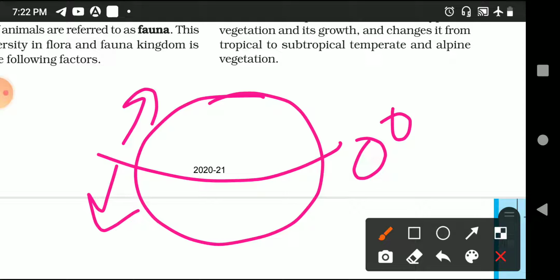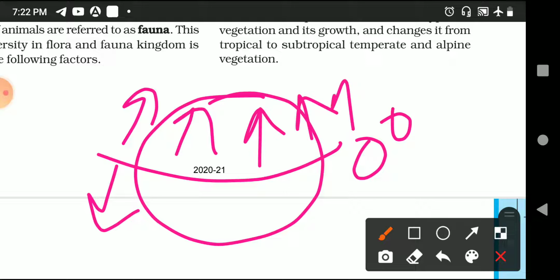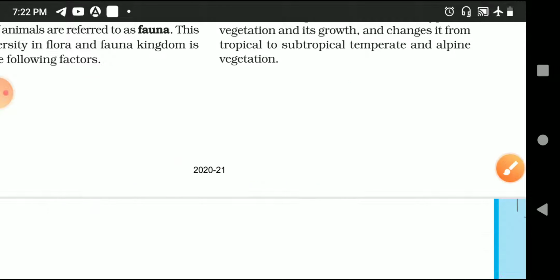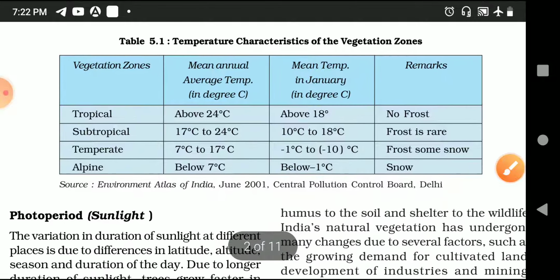In return, it also directly affects your vegetation. As you go away from the equator line, your vegetation also goes down. So this is the direct relationship of your temperature and vegetation plus moisture.